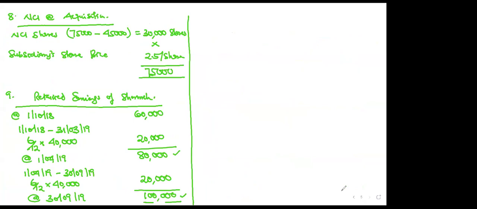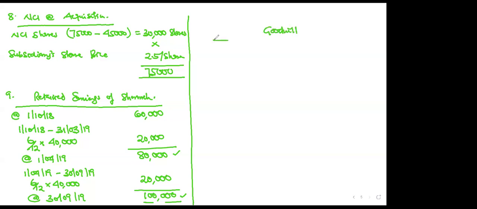Now, it says all items of revenue and expenditure are deemed to accrue evenly throughout the period. So the moment you finish all these footnotes, it means we've virtually finished with the question. So we can go ahead and calculate our goodwill.